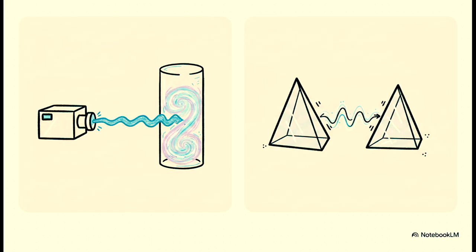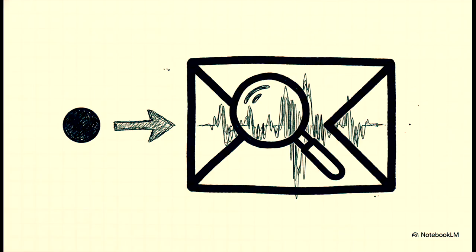Wild, right? Now, on the right side, about a decade earlier in the 1990s, Raymond Chiao's team at UC Berkeley pulled off a similar trick using glass prisms separated by just a microscopic air gap. Photons hit the first prism, decayed, and then instantly tunneled across the gap to the second prism in what looked like absolute zero time. Two totally distinct environments, two completely different mechanisms, but the exact same illusion, a massive, blatant violation of causality.